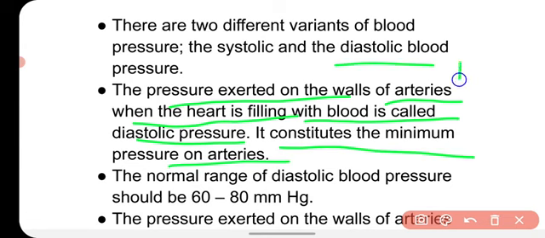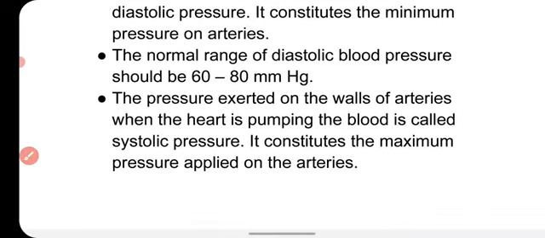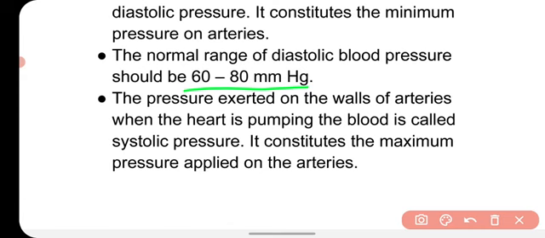Diastole means relaxation. When the heart relaxes, the blood applies minimum pressure on the wall of the arteries, and the normal range of diastolic blood pressure is 60 to 80 millimeter Hg.